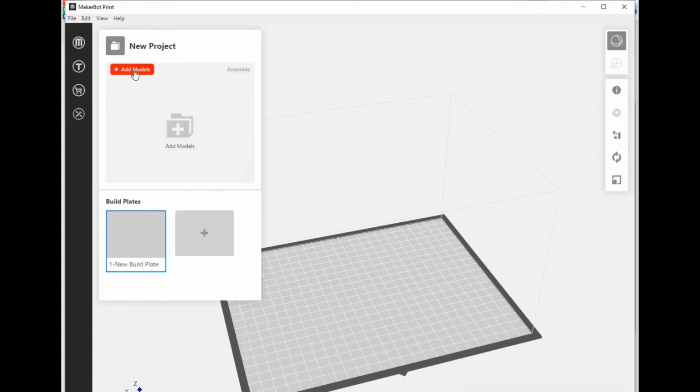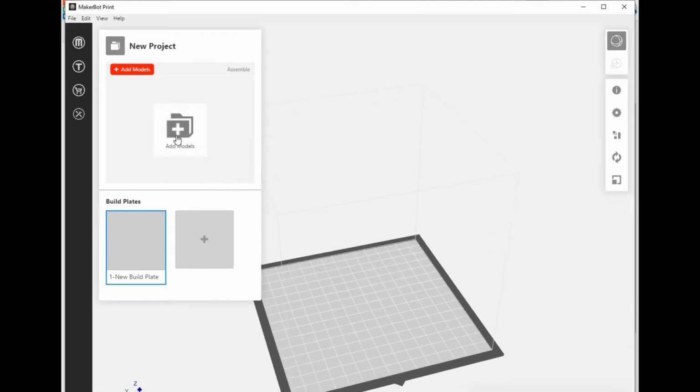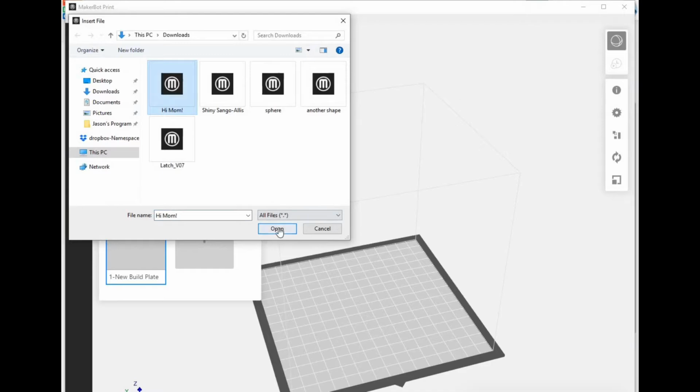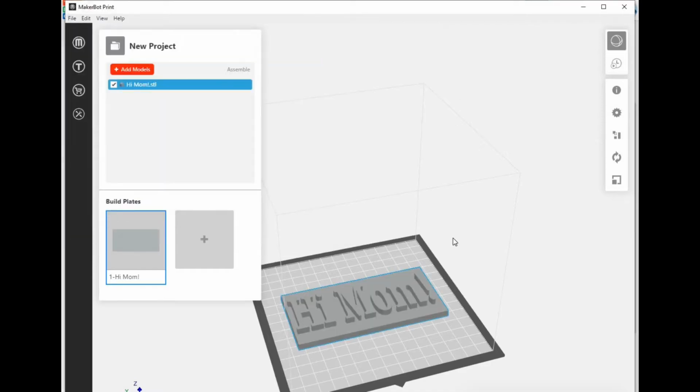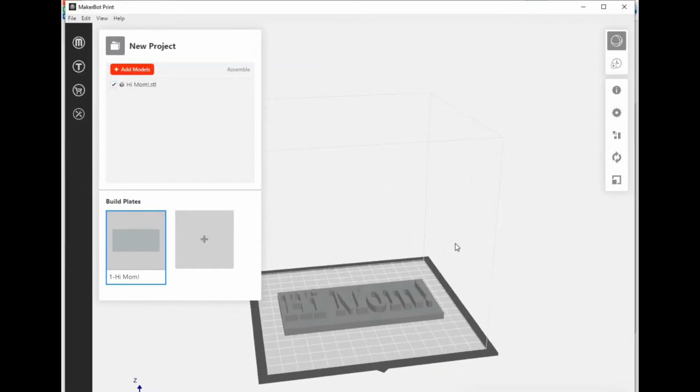We're going to click on it, and this is where we would add our models here once we've downloaded them. So we want to make sure we're on a new build plate. We'll click on that, find it in our downloads folder if we put it somewhere else. There it is, "Hi Mom."